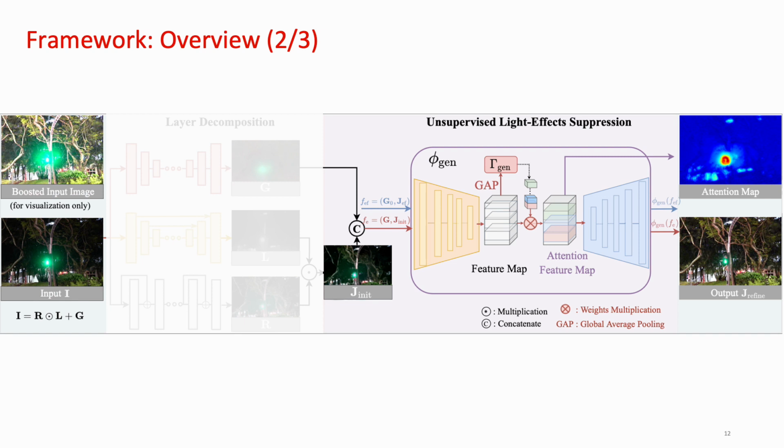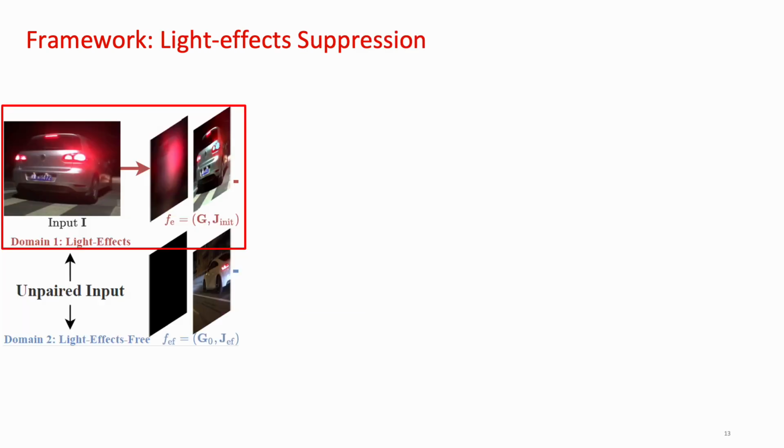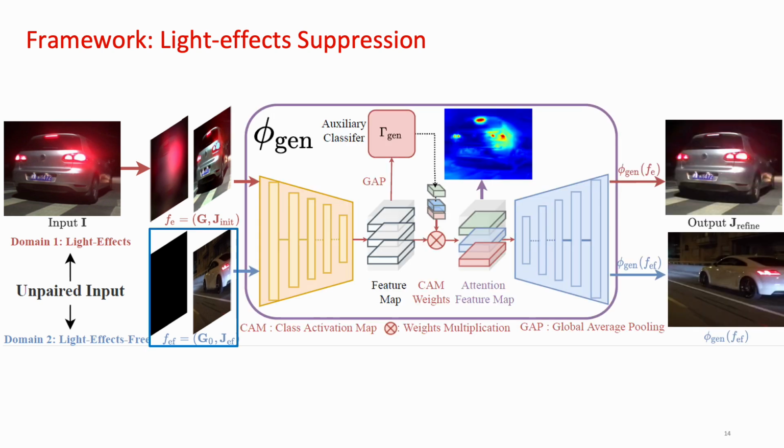Next, let's look into the unsupervised light effects suppression network. We concatenate G_INIT with the light effects layer G, then input them into our suppression network. Although paired training data is hard to collect, unpaired light-effects-free data can be obtained. Using a class activation map, the feature maps generate an attention map. The attention map shows the network is focusing on the light effects regions.